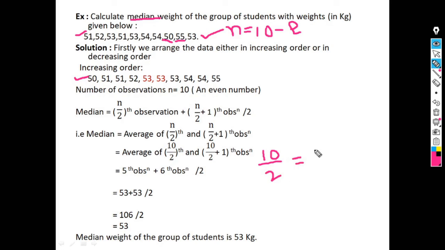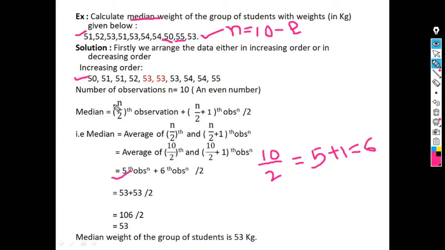So the first value is the value of the 5th observation. And the second one is 10 by 2, which is equal to 5, and 5 plus 1 is equal to 6. So the second is the value of the sixth observation. So it is the value of the fifth observation and the value of the sixth observation, divided by 2.